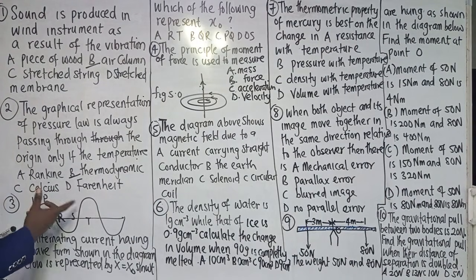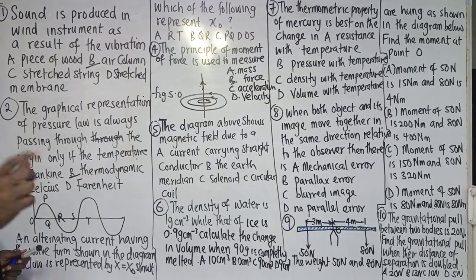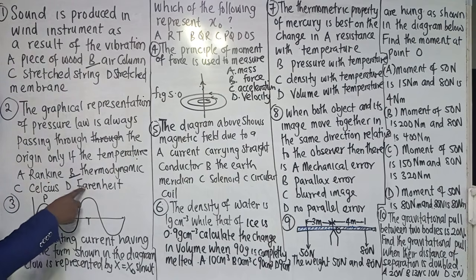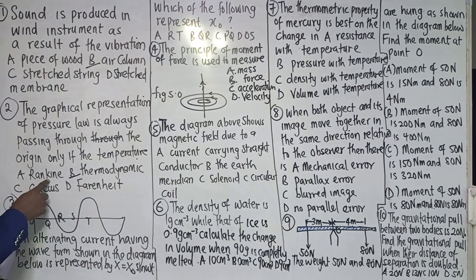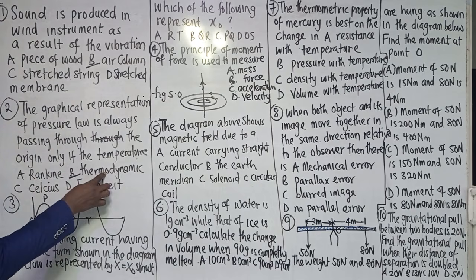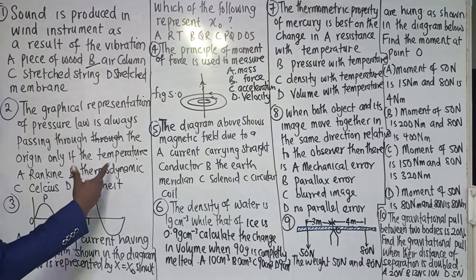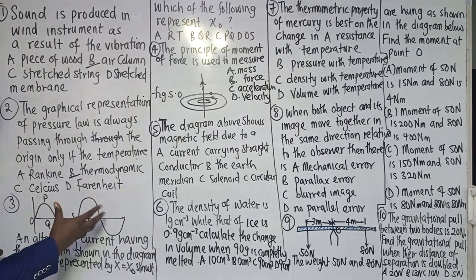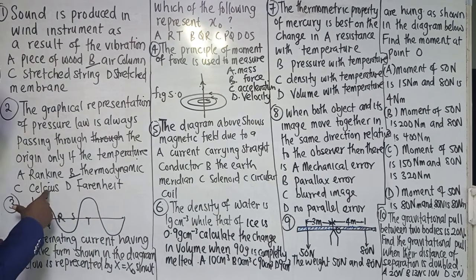Fahrenheit, no. Celsius, no. Rankine, no. Please go and do your assignment: what is the lower fixed point and upper fixed point of the Rankine scale? Then for the Fahrenheit scale, go and find out the lower fixed point and upper fixed point. All these are units to measure temperature. Temperature in Kelvin is what we call thermodynamic temperature. We have the Rankine scale and the Fahrenheit scale, although basically the Celsius scale is used. The Kelvin scale is the fundamental unit for temperature. Now let's go to number 3.